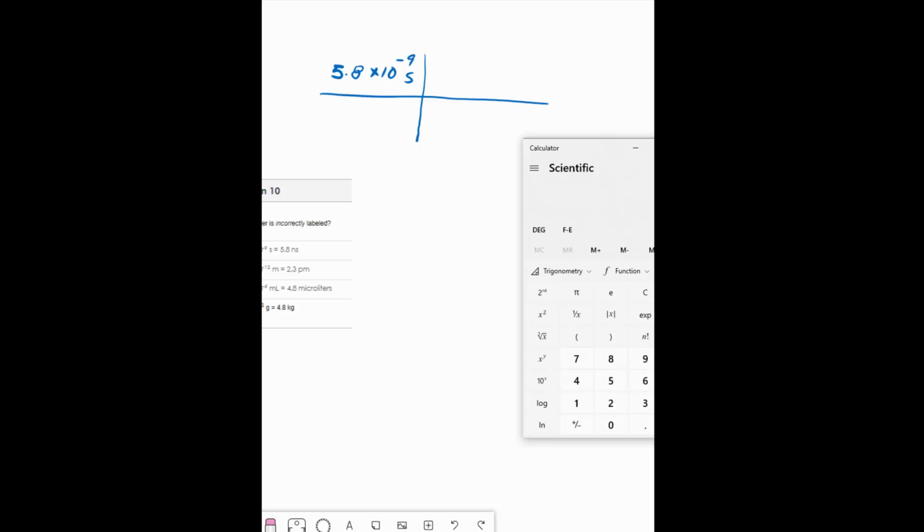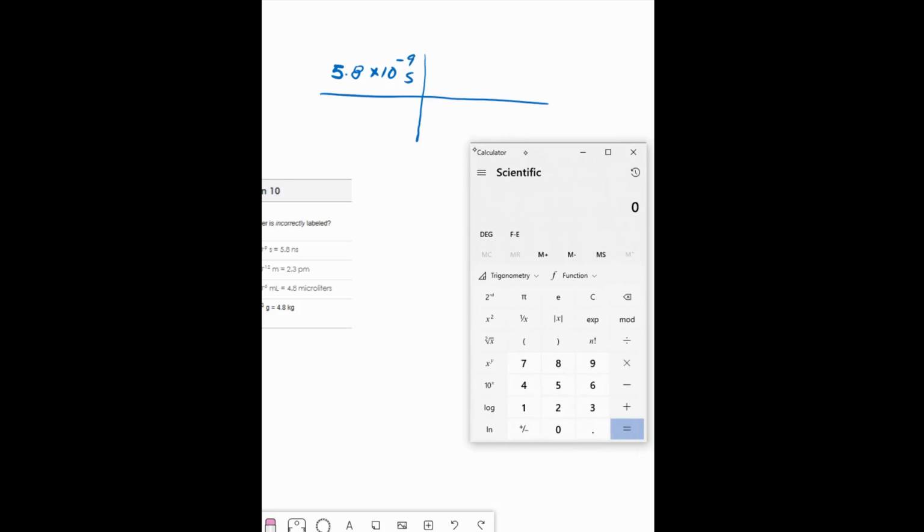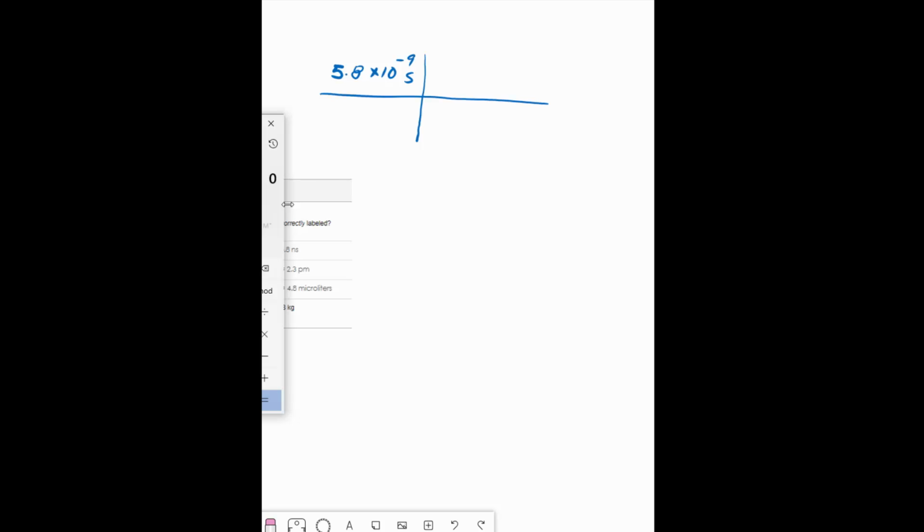And it just dawned on me that I can show you that with this gadget. So if we're going to convert, say, our 5.8 times 10 to the negative 9 seconds into nanoseconds, you need to know what the equivalency expression is. The equivalency expression is, well, how many nanoseconds are in a second? That's what I mean when I say equivalency expression. We can use what is called dimensional analysis. So 1 second is equal to 10 to the 9th nanoseconds. So that's my equivalency. If I put seconds on the bottom and 10 to the 9th nanoseconds on the top of this little fraction, this is called dimensional analysis.